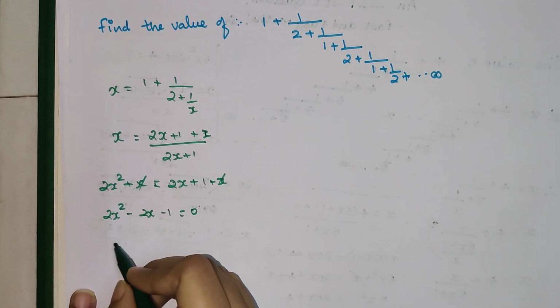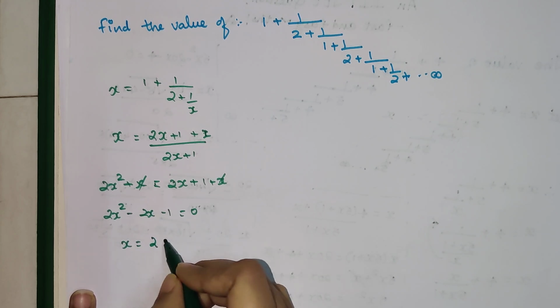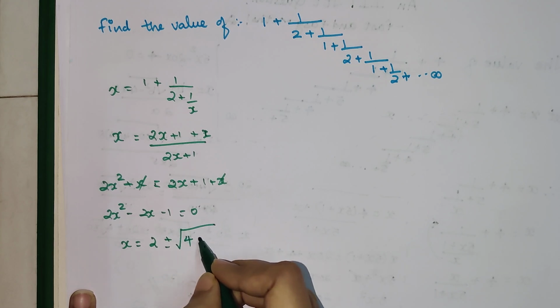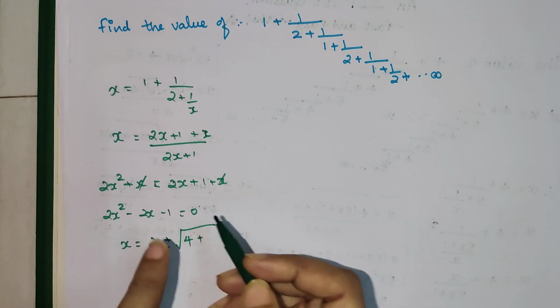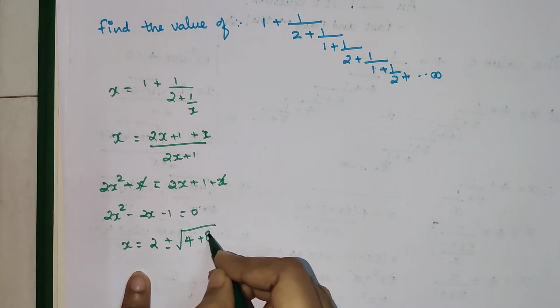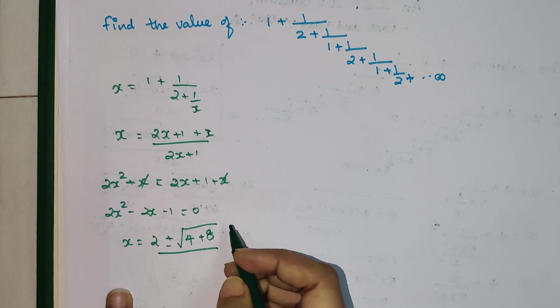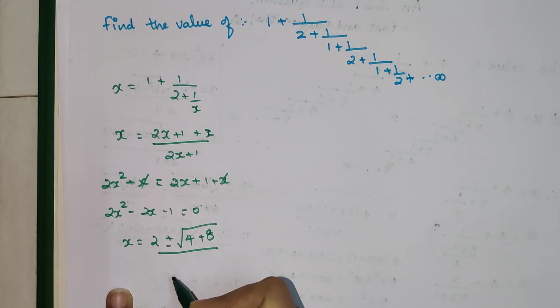So very, very quickly, let's put this in the formula. We have minus b, which is minus of minus 2, will get you 2 plus minus root of b square, which is 4. 4 into minus 1 will get you plus 4, so plus 4 into 2 will get you 8, upon 2 into 2, which is 4.